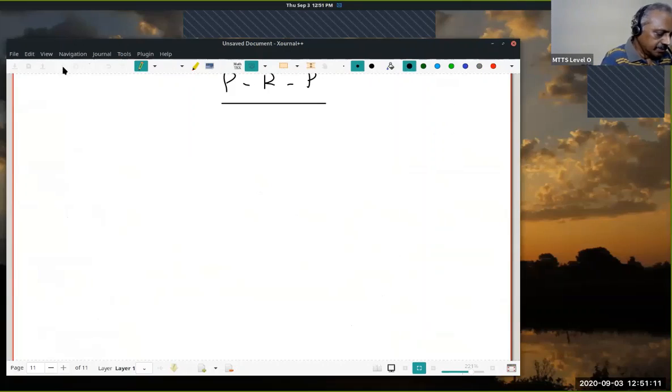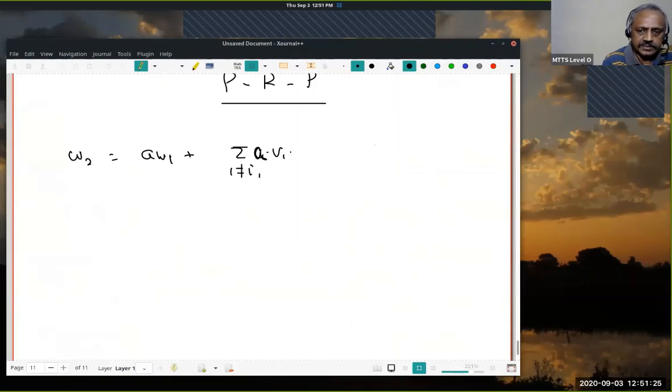So suppose my W2, I write it as a W1 plus summation ci Vi, i not equal to i1, because it belongs to the linear span of B1, right? I claim at least one ci is non-zero. There is an i such that ci is non-zero.